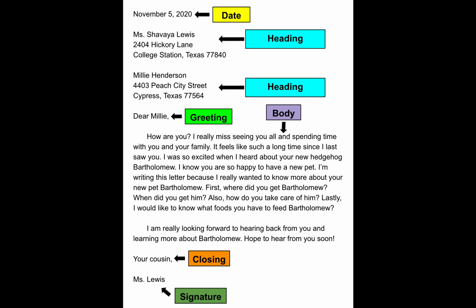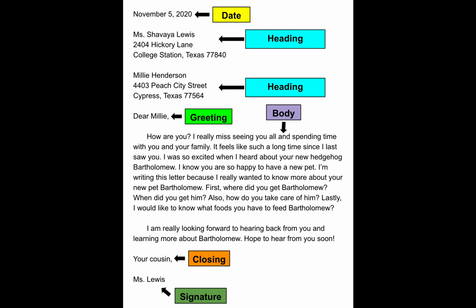And then I added her fake address as 4403 Peach City Street. And she lives in Cypress, Texas, 77564. I've created a fake zip code as well. And if you guys would like, you can use my address that I created and change the name. That's absolutely fine.